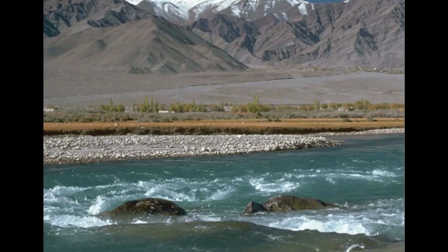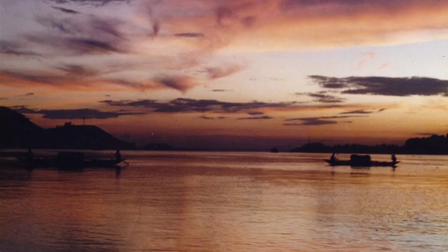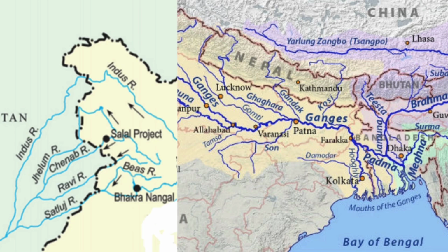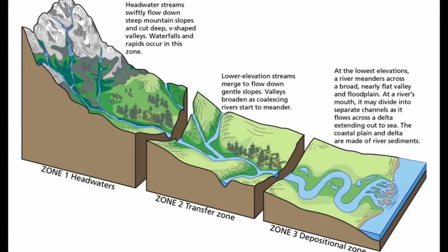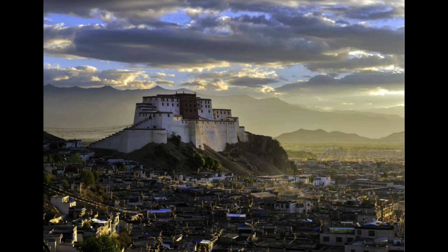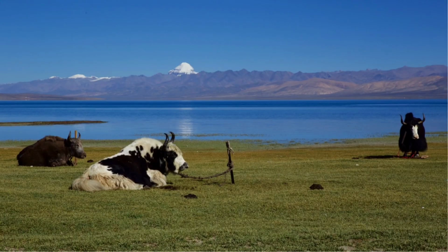The Himalayan rivers. The major Himalayan rivers are the Indus, the Ganga and the Brahmaputra. These rivers are long, and are joined by many large and important tributaries. A river along with its tributaries may be called a river system.